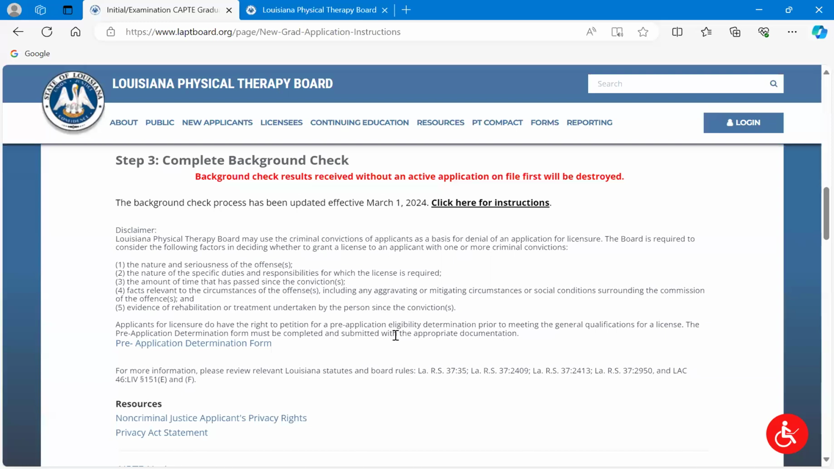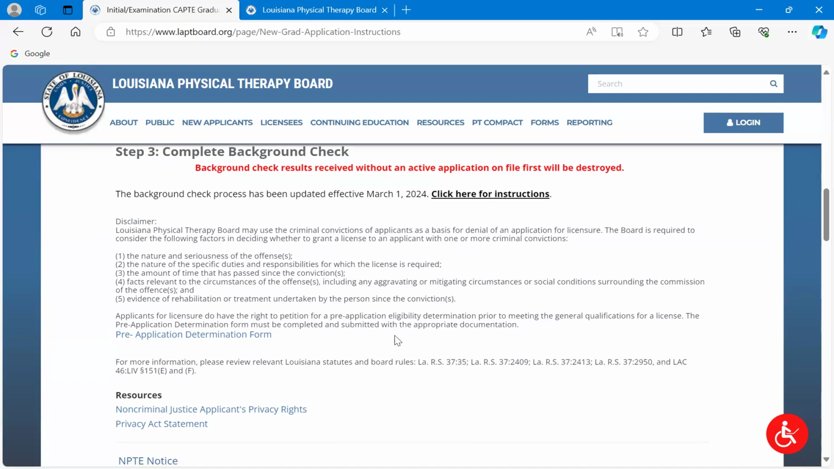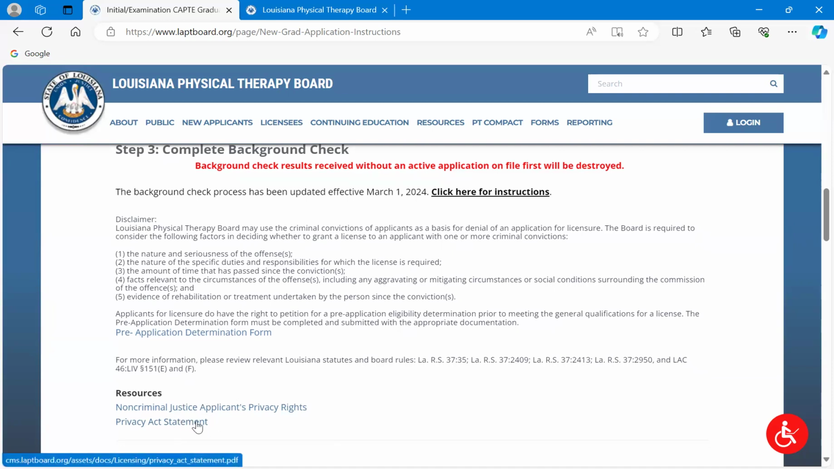Usually it's probably done prior to you getting to the point of actually applying for the license, but you can do that at any point. That is your right, your choice. Okay. We also have the Privacy Act statement regarding the background check and non-criminal justice applicants' privacy rights. I won't click on each one of those, but they are there for you to look at as you do this. Take a look at them, review them. So let's discuss the instructions.